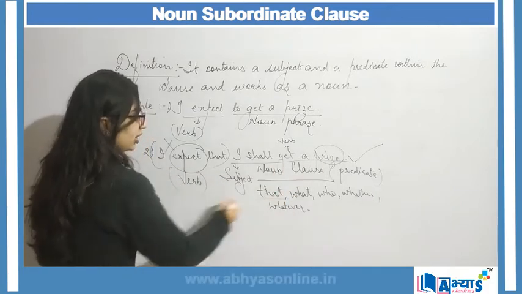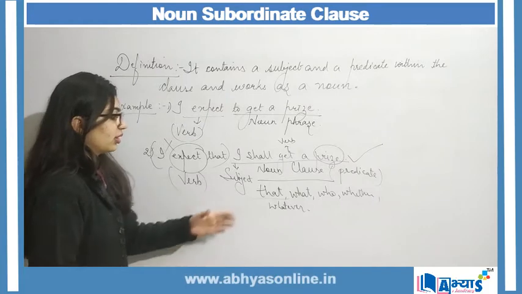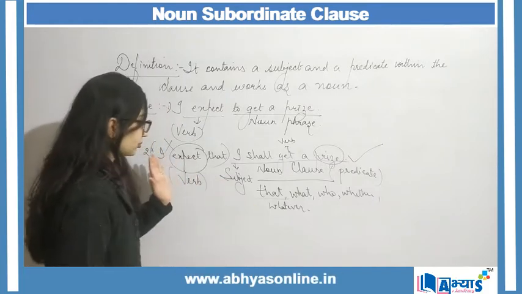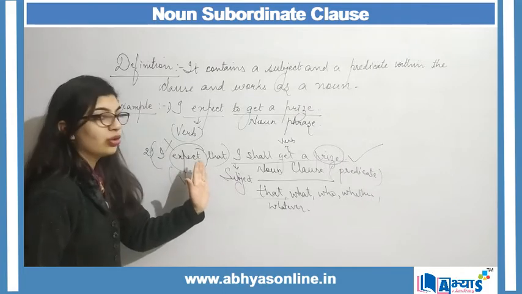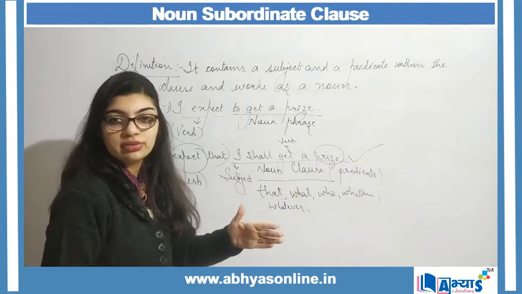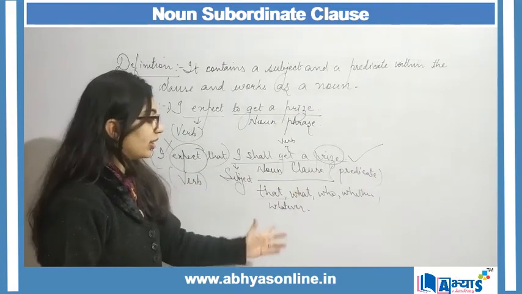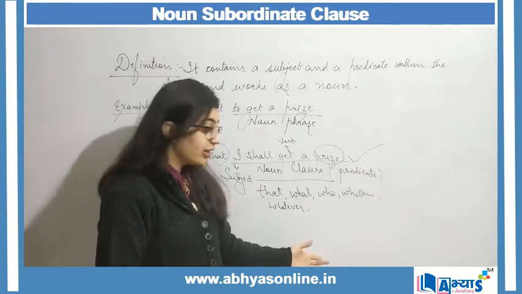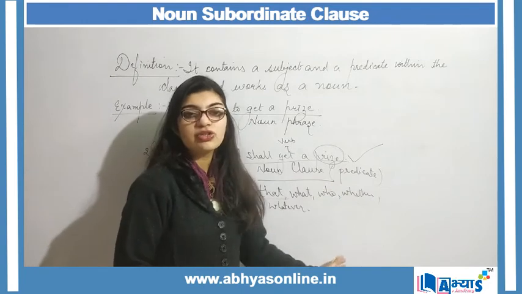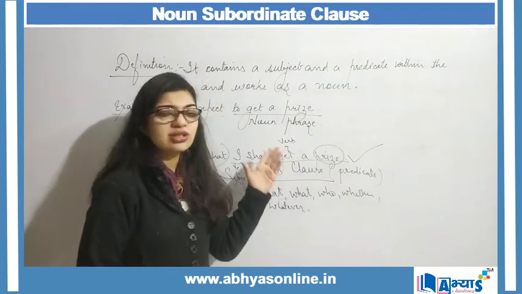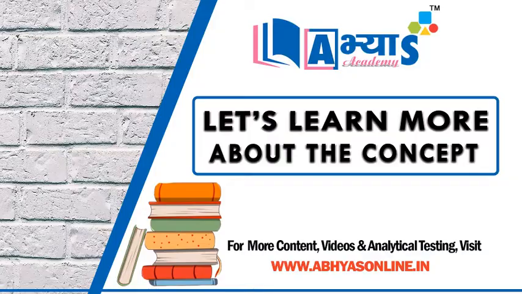So here I am using that. It can be, I do not expect whoever comes here. So here, whoever, whatever, whether. A noun clause is followed by such words. But for a noun phrase, it is not compulsory.